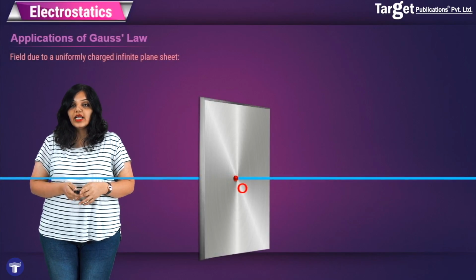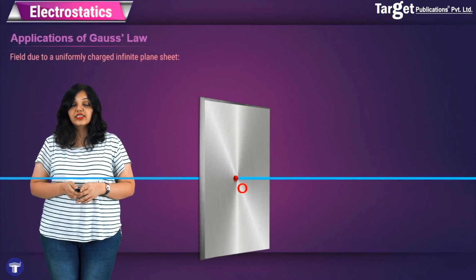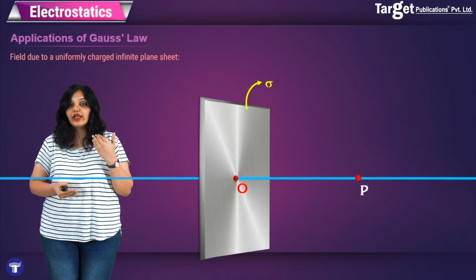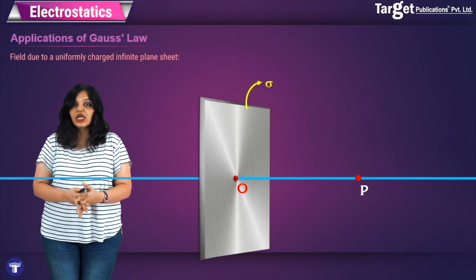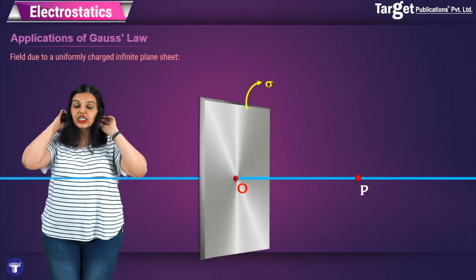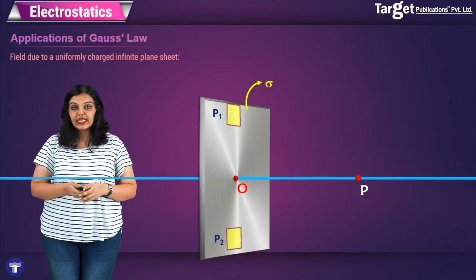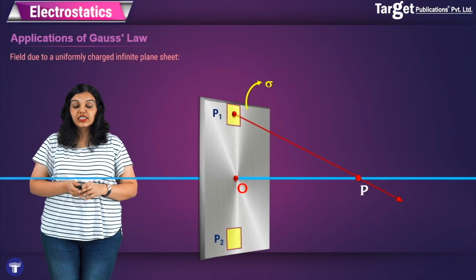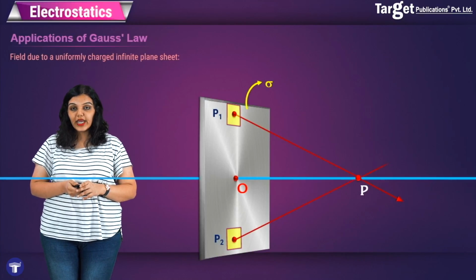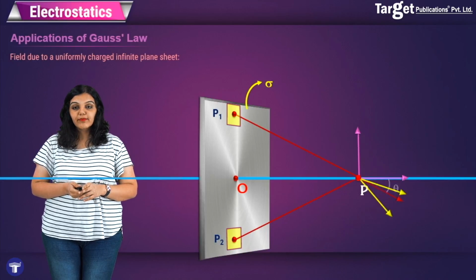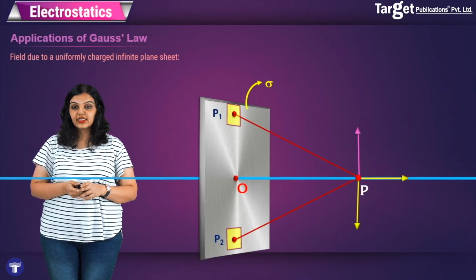In this case as well, let's say that the surface charge density of this plate is sigma, and I want to find the electric field strength at point P due to this uniformly charged infinite plane sheet. The same arguments will apply for this plane sheet. I can take two symmetrically placed elements on this plane sheet, and I will see that these elements will produce electric field at point P in such a way that their perpendicular components cancel out, and the only components that remain are along the x direction.